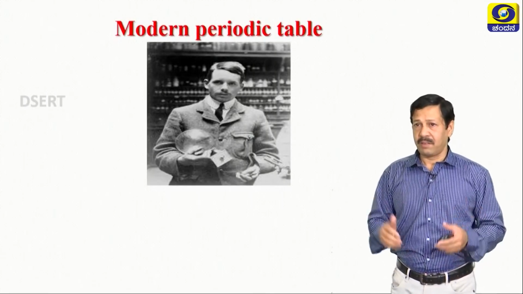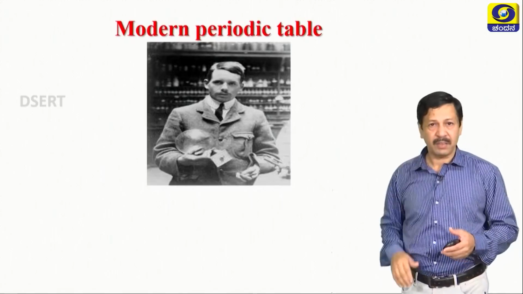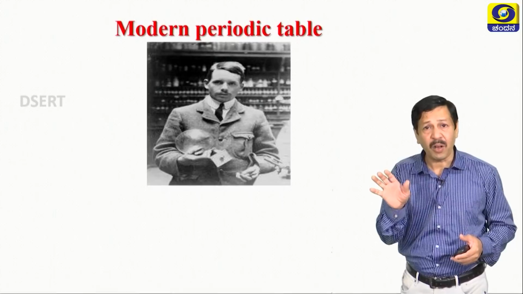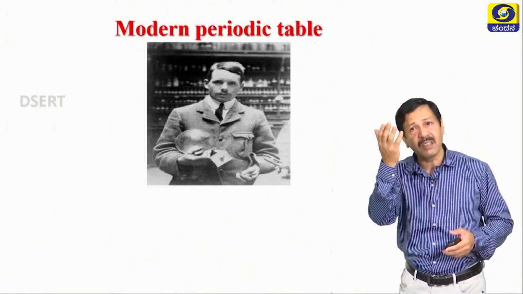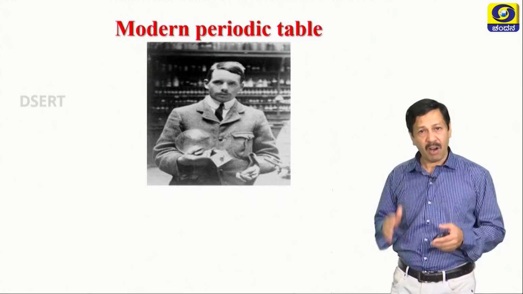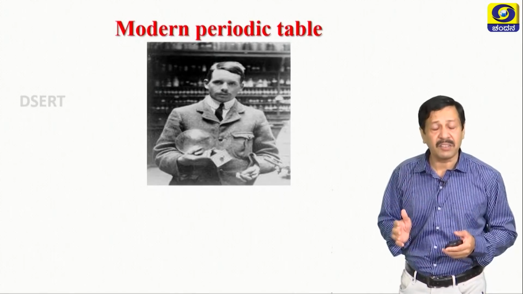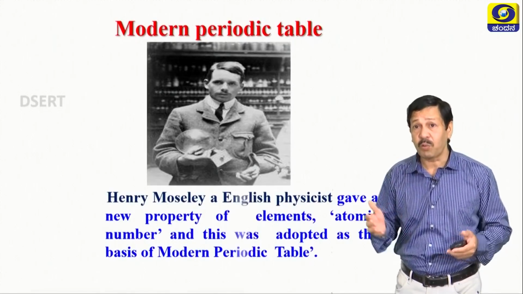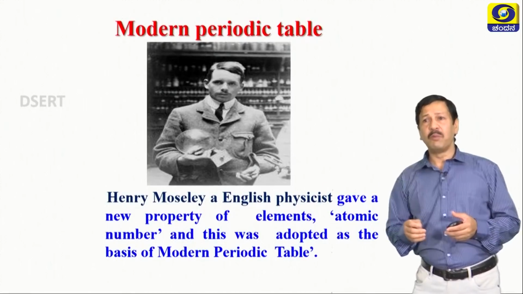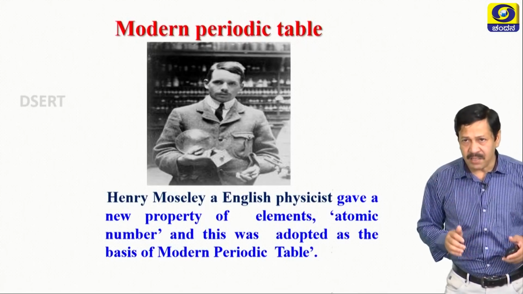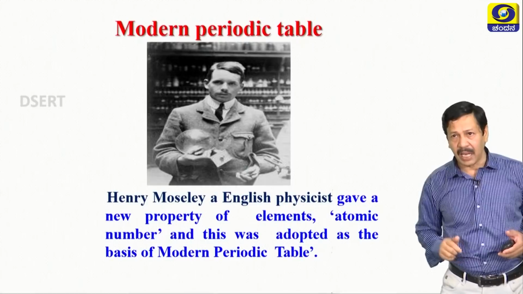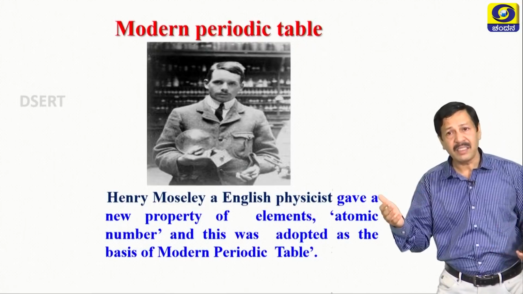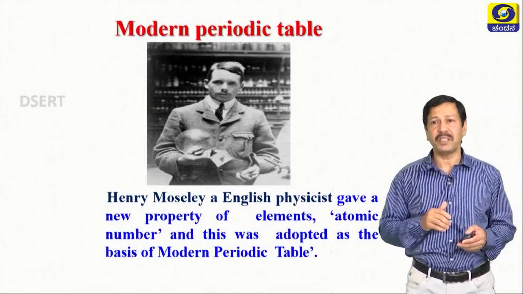Now comes the modern periodic table. The pioneer scientist who gave the basis for the modern periodic table is none other than Henry Moseley, an army doctor. At a young age he died. A wonderful great scientist who contributed. Henry Moseley, an English physicist, gave a new property of the elements, the atomic number, as a criterion, and that is the basis of our modern periodic table.